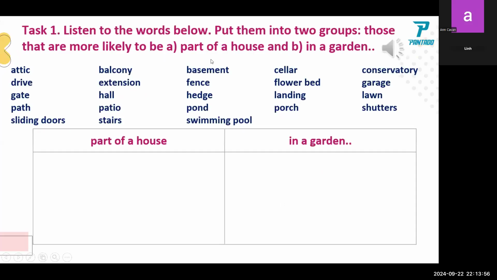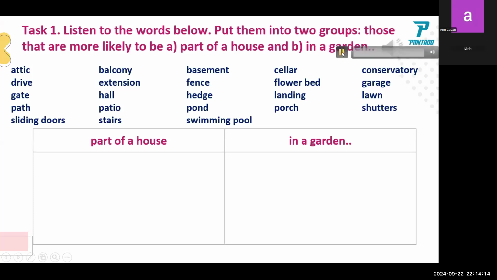Now here, listen to the words and please try to put them into two groups. You can put five only. Please try to put five for each group mentioned. Okay, five only. Okay, listen.